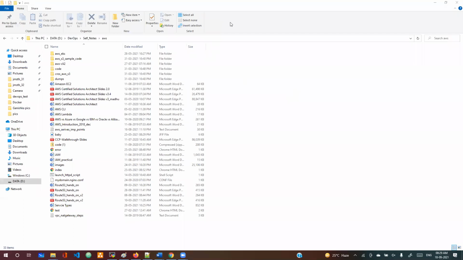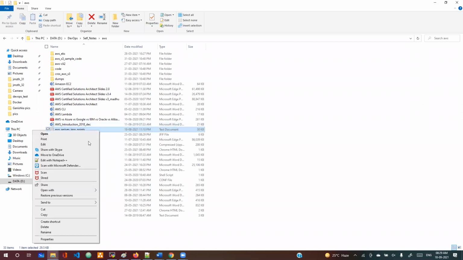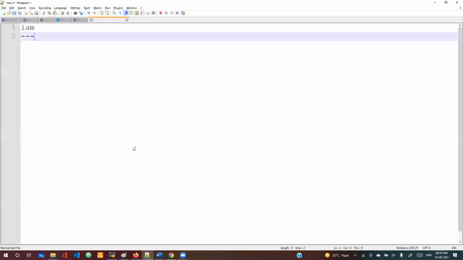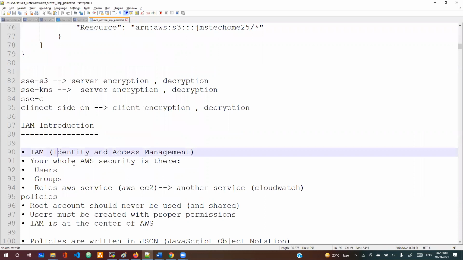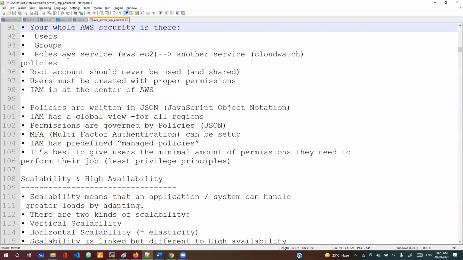Now, the IAM introduction: IAM means Identity and Access Management. IAM is all about users, groups, and roles.